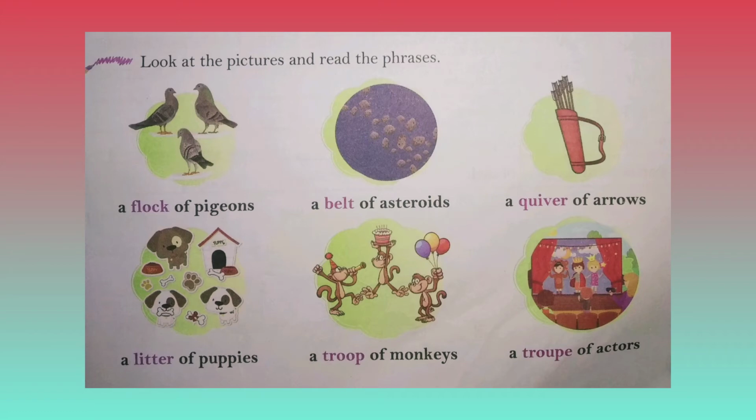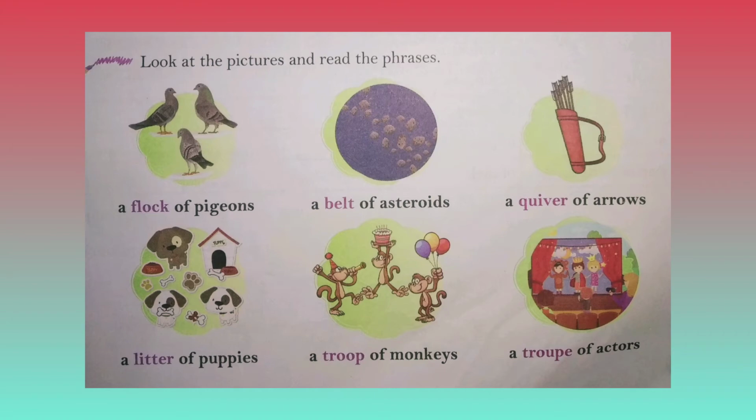Then below that you can see some pictures and phrases given there. A flock of pigeons, a belt of asteroids, a quiver of arrows, a litter of puppies, a troop of monkeys, a troupe of actors. Do you know what these are? These are collective nouns. What is a collective noun?